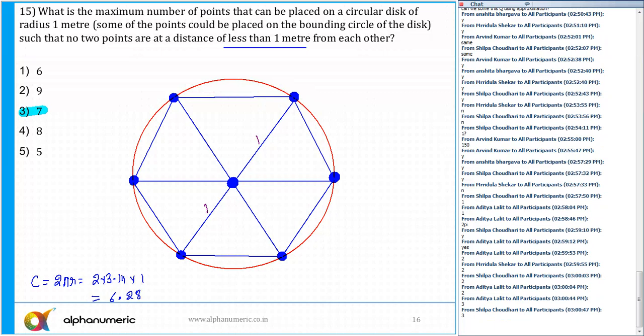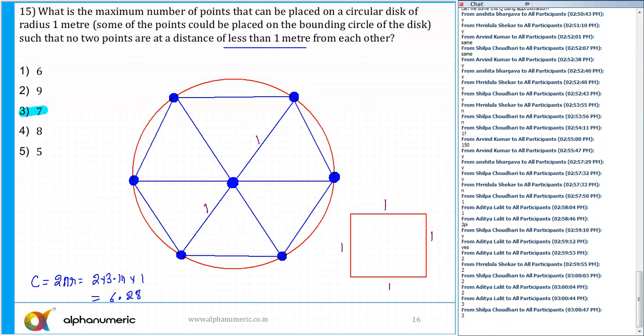And now, we have done a similar type of question in the boost camp, in the class here, where we had drawn a square. There was a unit square of dimension 1 by 1 and 1 and 1. The question was, what is the maximum number of points which can be placed on this square such that the distance between no 2 of them is more than root 2, something like that? And the answer was 5.